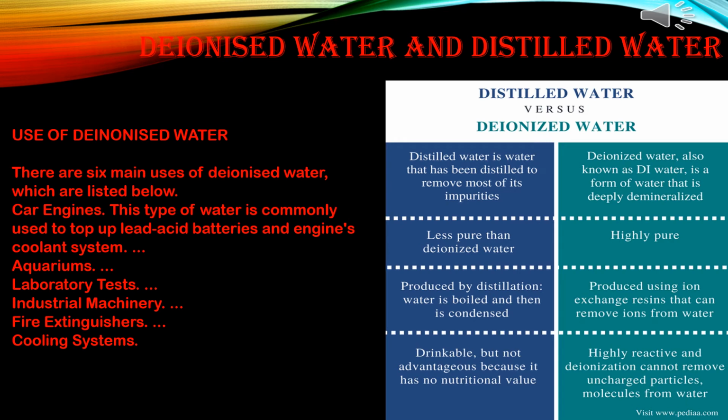Now the differences between deionized water and distilled water. Distilled water is water that has been distilled to remove most of its impurities. Deionized water, also known as DI water, is a form of water that is deeply demineralized. It is highly pure. Deionized water is produced using ion exchange resins that can remove ions from water, but distilled water is produced by distillation. Water is boiled and then condensed.